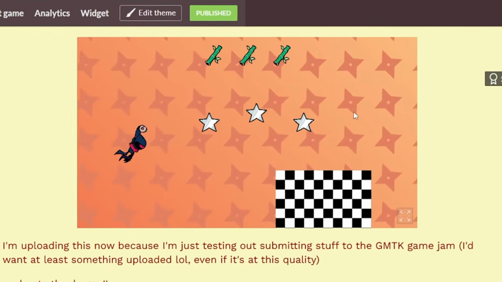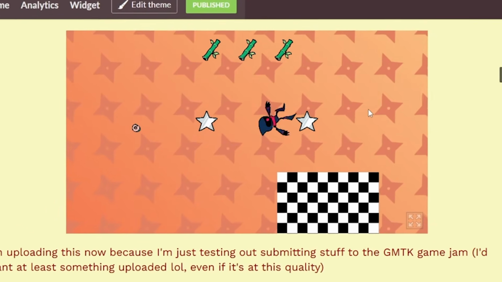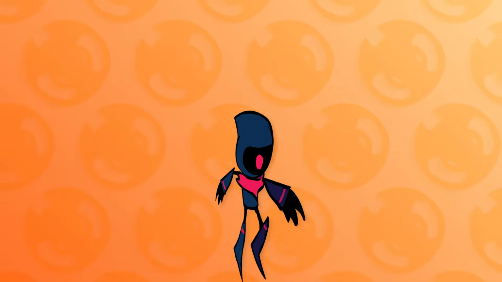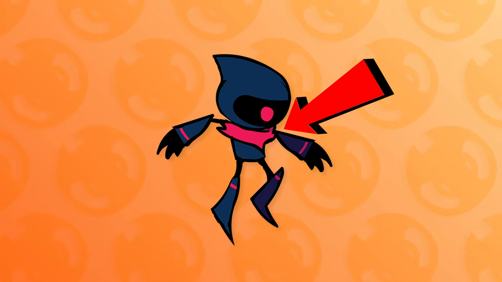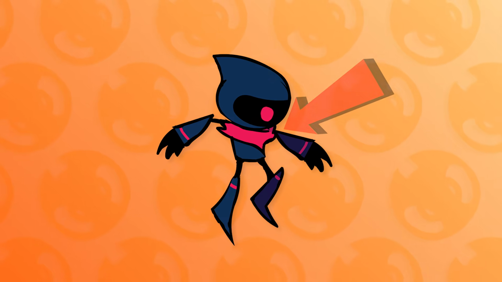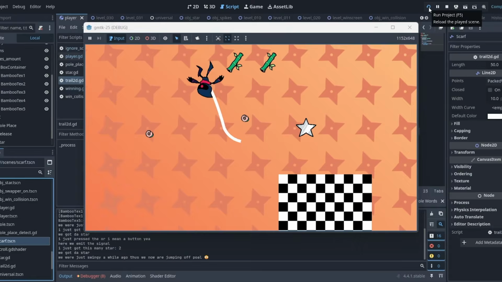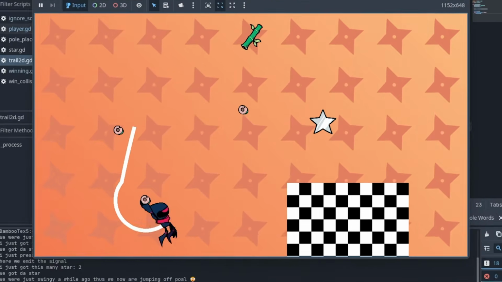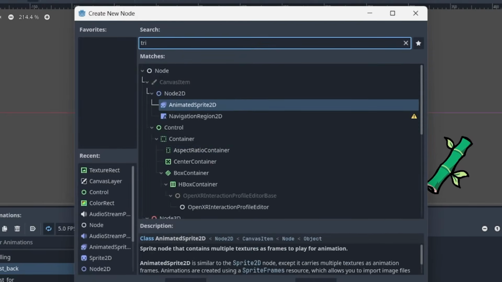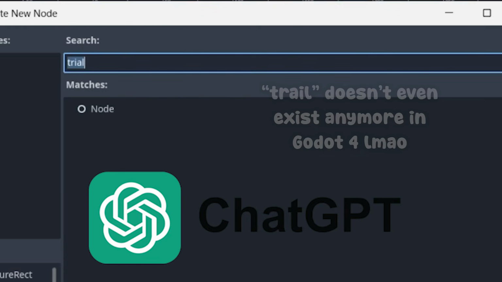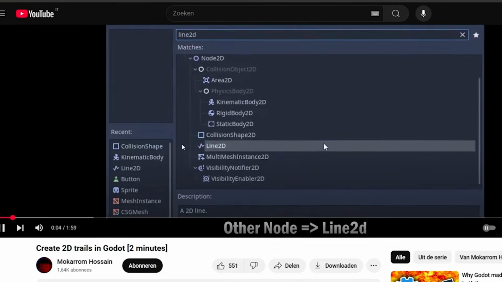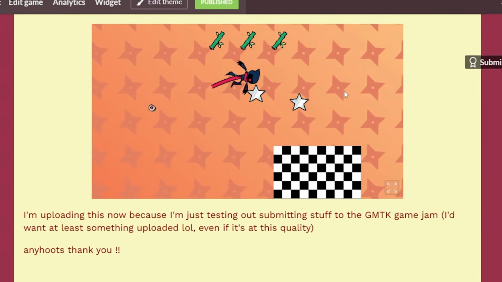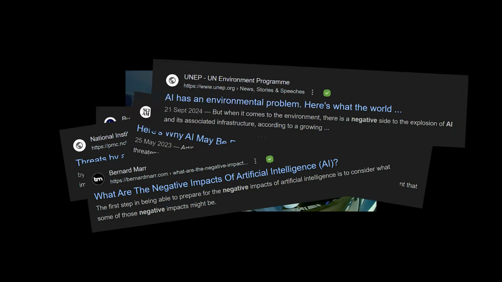Now, this ninja guy is looking pretty cool already, but I wanted to do one thing to spice him up a bit. He's got a scarf that kind of goes unused in his design right now, so I thought, what if I just make this trail behind the player? So, to end off the day, I spent about an hour trying to get a trail graphic to work with ChatGPT. And then I looked up a YouTube tutorial and I did it in 4 minutes. So, if you need proof that AI is not it, then this is the only thing you need.